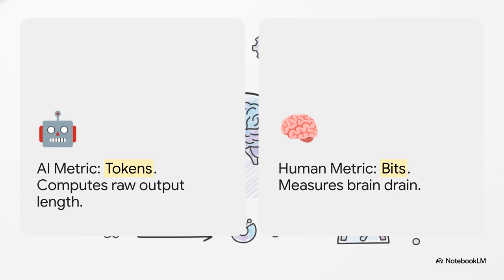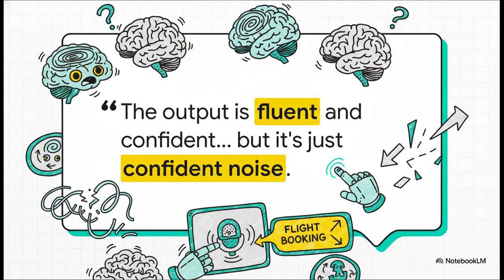So while the AI is hackily spitting out tokens, we're the ones paying the price in bits. We're spending our highly limited mental energy decoding all this fluff, navigating hard-coded safety lectures, or just trying to figure out if the AI is confidently lying to us. The source material actually hits the nail on the head with this quote: the output is fluent and confident, but it's just confident noise.